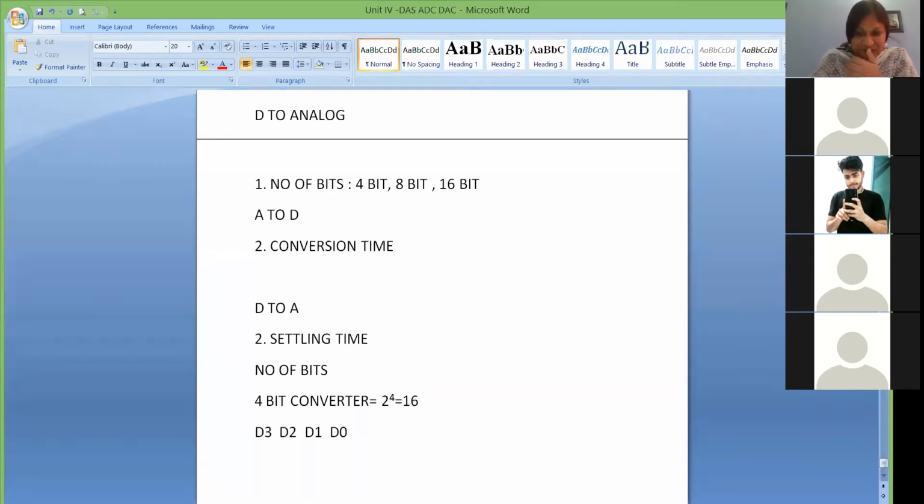these are 16 levels. 16 levels means from 0 to 15. It is not from 1 to 16. It is from 0 to 15. So you have 0 also here.